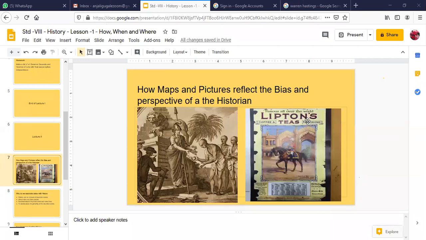We used to eat our food. But then when we look at the advertisements, if we look at this culture of sitting on table and chair in an advertisement, we like it, isn't it? And then we start utilizing those things in our homes also. So here also, when we look at this advertisement of Lipton's tea, it is not only popularizing the product to sell it, but it is popularizing the culture also, the culture of the Europeans.